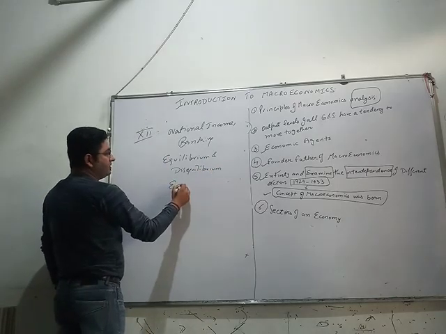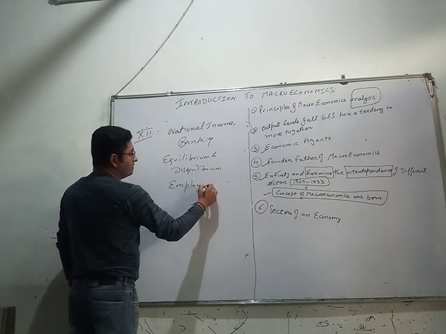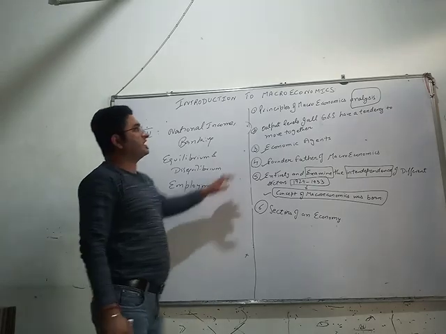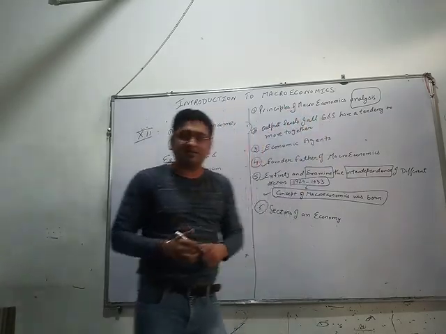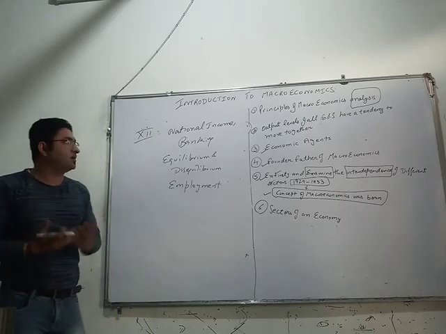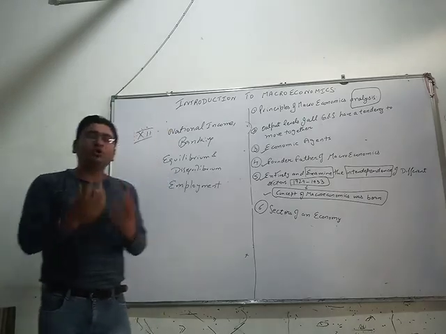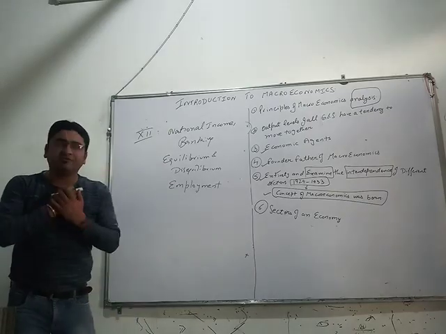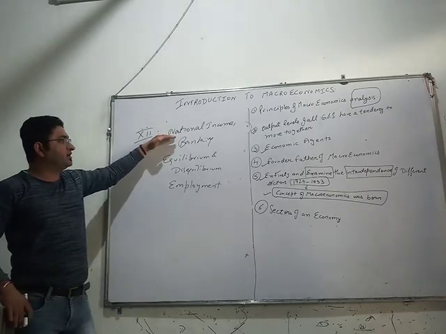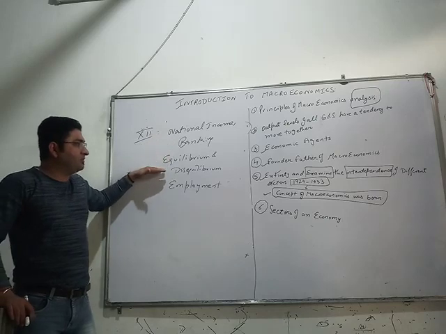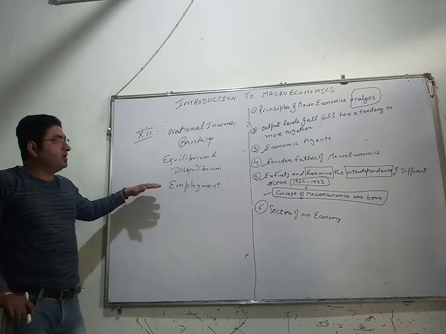For example, employment. So these are the principles of macroeconomic analysis which help us understand the performance or the implications of an economy due to various economic activities. I repeat, for example, national income, banking sector, equilibrium and disequilibrium of an economy, and employment.